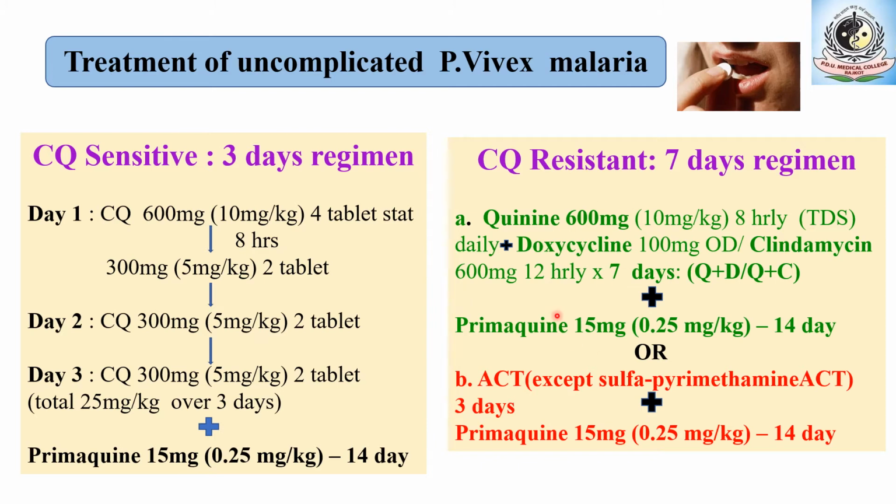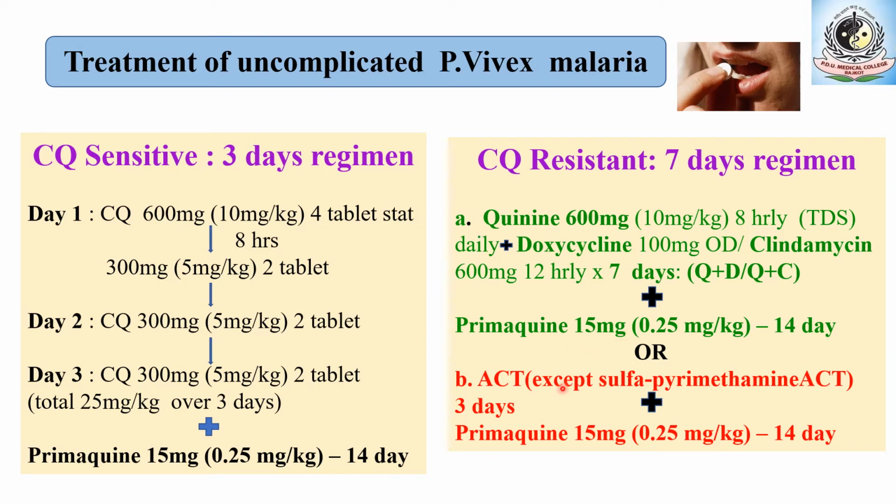So this is about the combination therapy, plus after the 7 days the primaquine 15 milligram or 0.25 milligram per kilogram for 14 days again. So the gametocidal drug is common for both the strains. This is the older era where this combination is preferred.